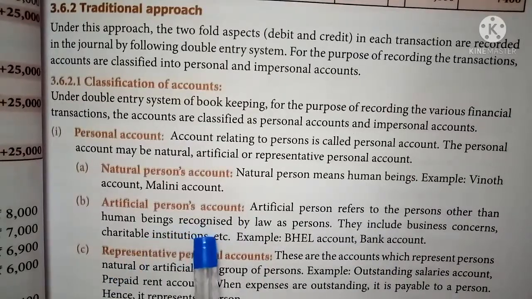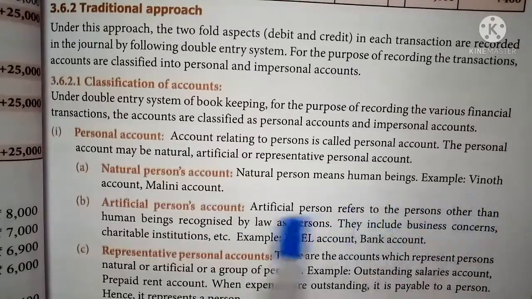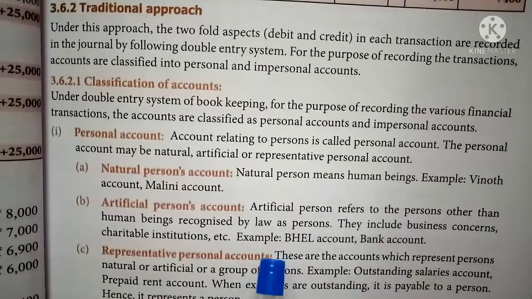Artificial person account means artificial person refers to a person other than human beings recognized by law as a person. That is a group of persons, company names and any other group's name. If that name is opened for an account, that account is called an artificial person's account.